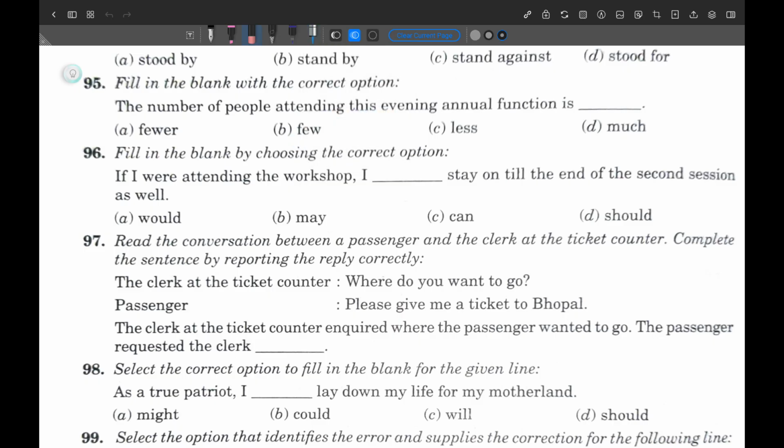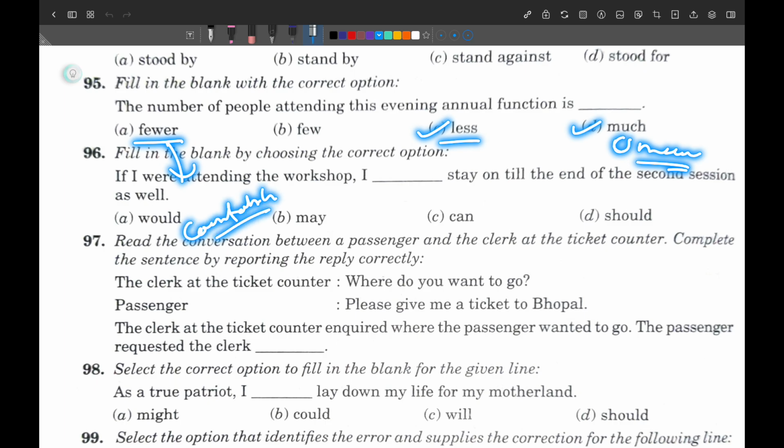Next, less. It is promising. Much is used for uncountable nouns. Fewer is used for plural countable nouns.